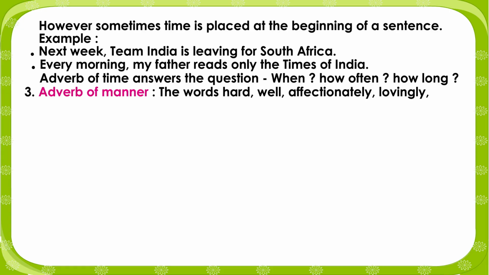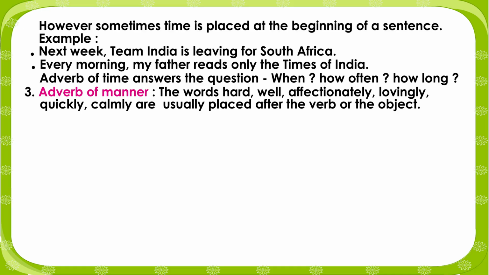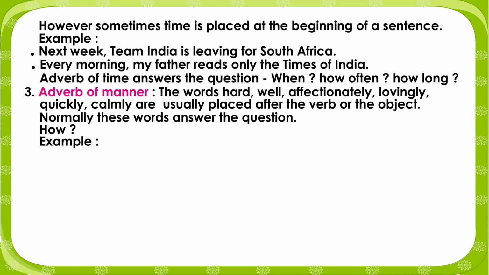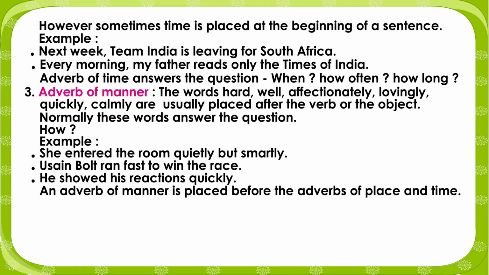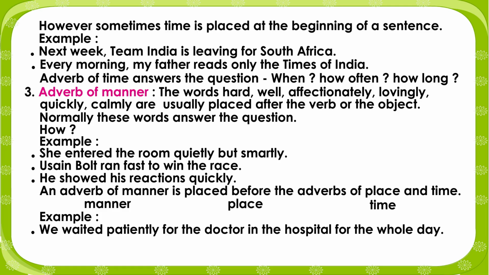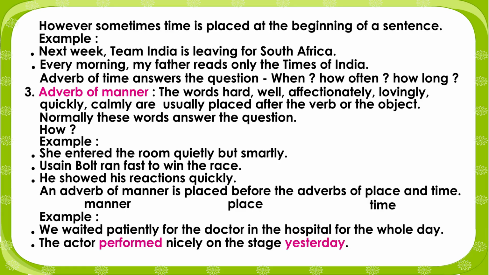3. Adverb of manner. The words hard, well, affectionately, lovingly, quickly, calmly are usually placed after the verb or the object. Normally, these words answer the question: how? Example: She entered the room quietly but smartly. Usain Bolt ran fast to win the race. He showed his reactions quickly. An adverb of manner is placed before the adverbs of place and time: manner, place, time. Example: We waited patiently for the doctor in the hospital for the whole day. The actor performed nicely on the stage yesterday.